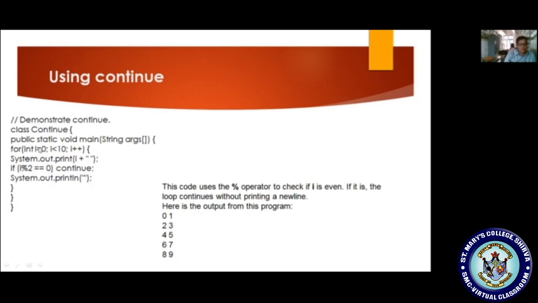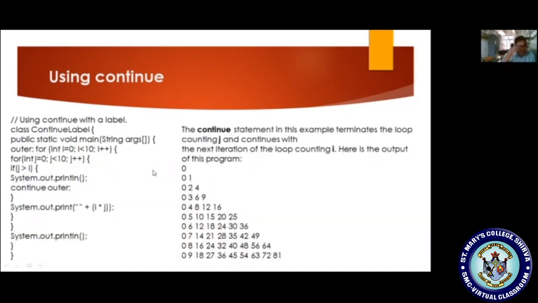Now i becomes 2, less than 10, condition true, it will display 2. 2 % 2 equal to 0, so it will skip the next line, and control will move to the incrementation, and so on. So these kinds of continue statements are very important, and also we can use them to display pattern programs by using this continue statement.